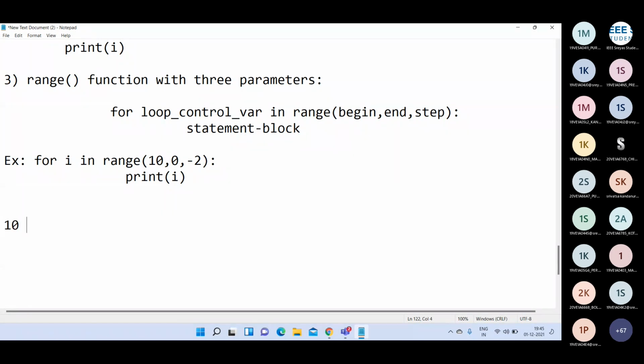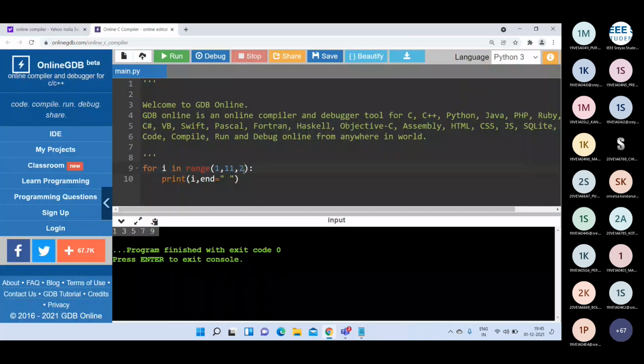That means my first value is 10. Then the step size is minus 2, so after 10 minus 2, we get 8, then 6, then 4, then 2. See here, if I write 10, 0, minus 2, I will get 10, 8, 6, 4, 2. Like that, you can use either a positive value or a negative value in the place of step size in the range function. That depends on your program.